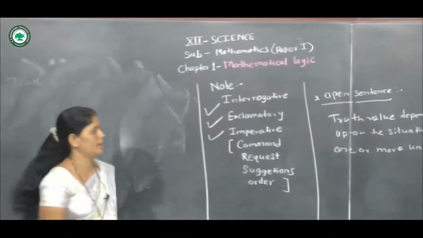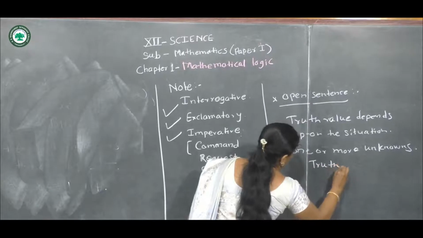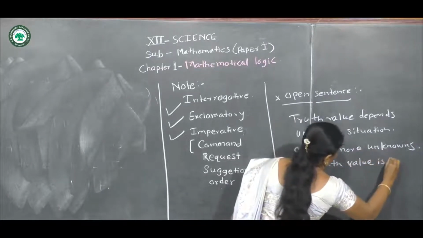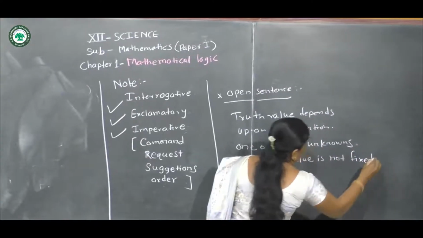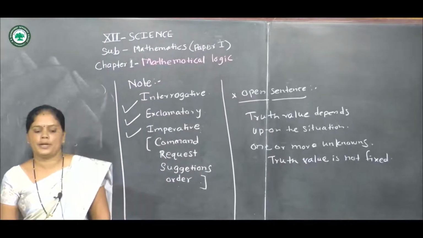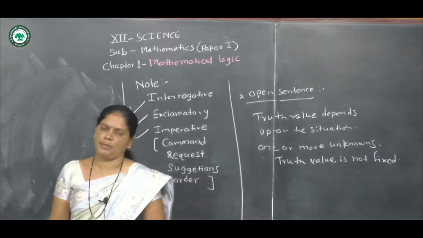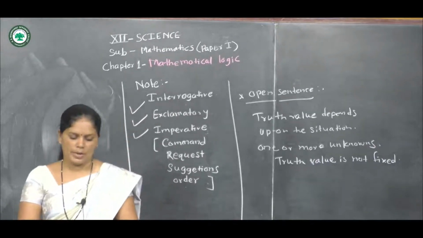In open sentence, truth value is not fixed. Then these sentences are called open sentences. An open sentence is also not a statement.